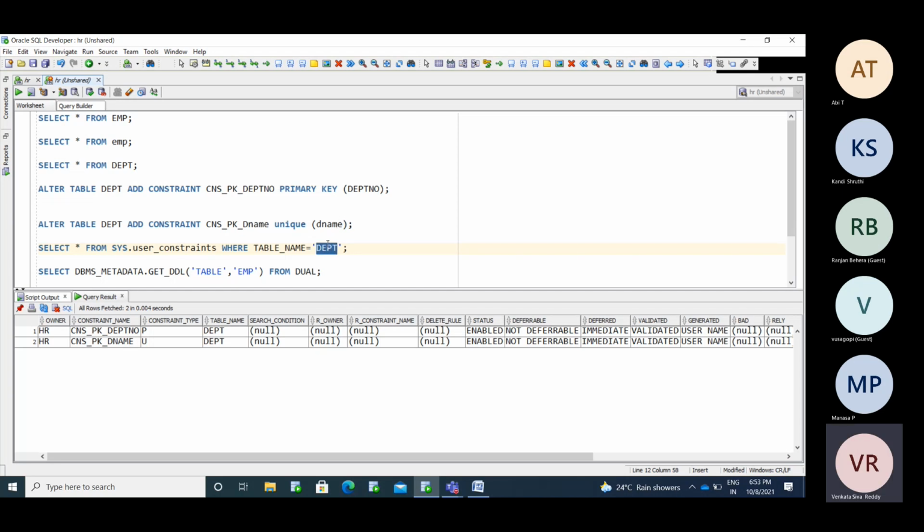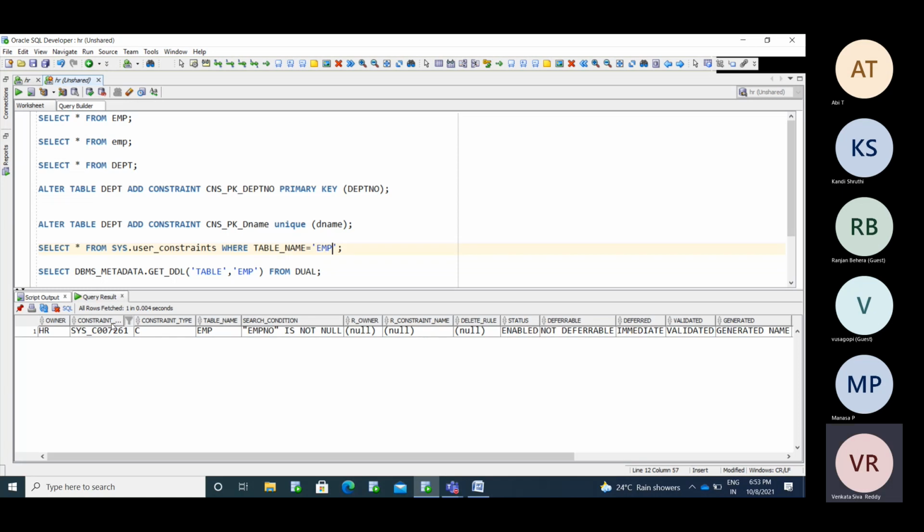See, I'm checking EMP: the constraint name is showing sys_c007261. I haven't provided this constraint name; by default the system created its own name for that particular constraint.